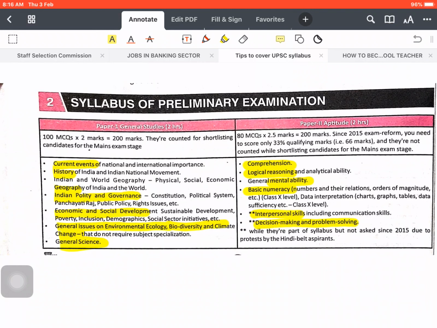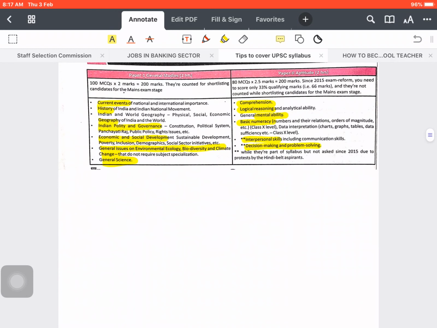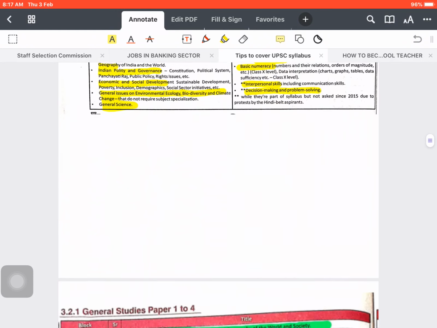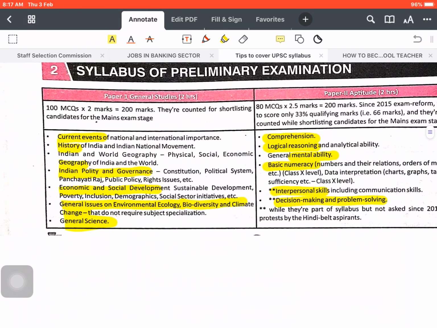So this is the prelims syllabus as you can see on the screen. Obviously if you are preparing for mains, automatically your prelims will also be qualified. Sorry for the screen issues. I will show directly the mains. In the prelims, if you see, the topics are current events, history, geography, polity, economics, environment and science. So you have to read the whole syllabus, or you can say the whole book.